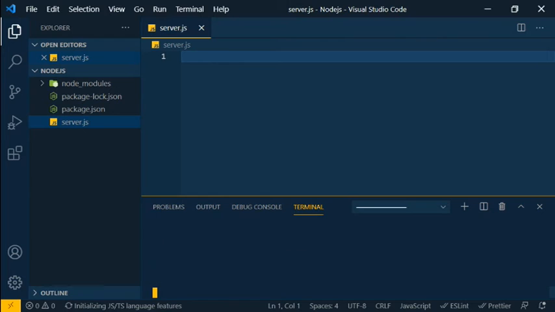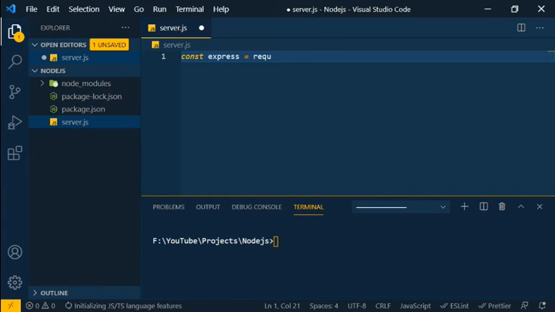We are going to write all the code in this file. Then I'm going to import Express to create the server. For that, we need to initialize express equal to require, since for importing node modules we need to use require. Then I'm going to use Express. After importing Express, we need to create the app.